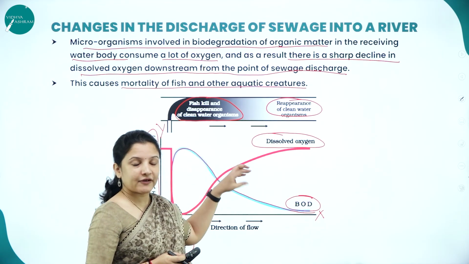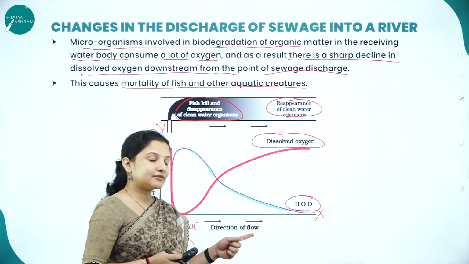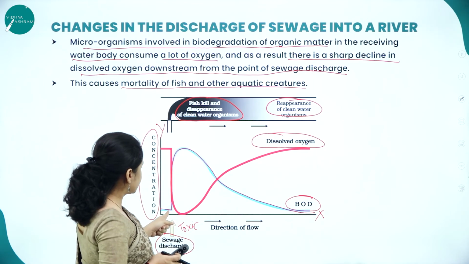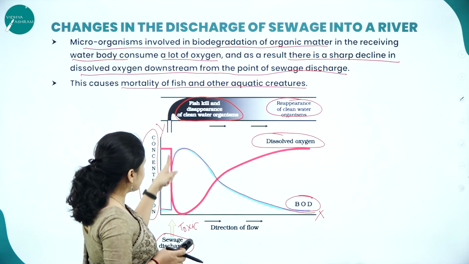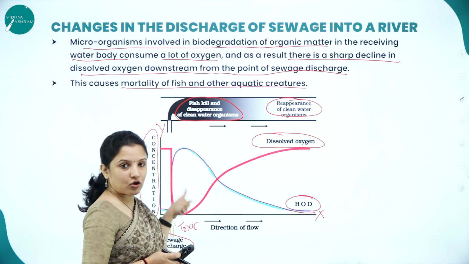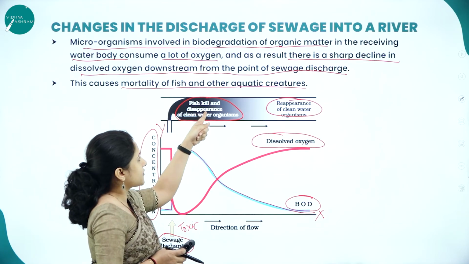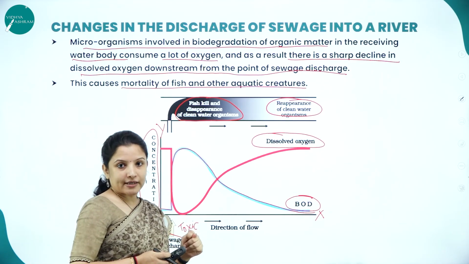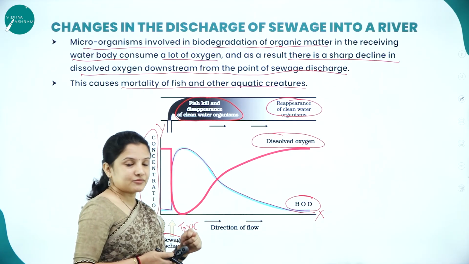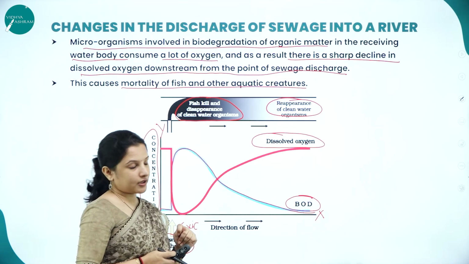So if we discharge sewage waste into the water, what will happen? So what did we understand? If we discharge sewage waste into the water, as and when the concentration of the sewage discharge increases, the toxicity level of the water also increases, therefore killing the fishes and the microorganisms or other organisms that are there, and therefore increasing the dissolved oxygen in the water level.